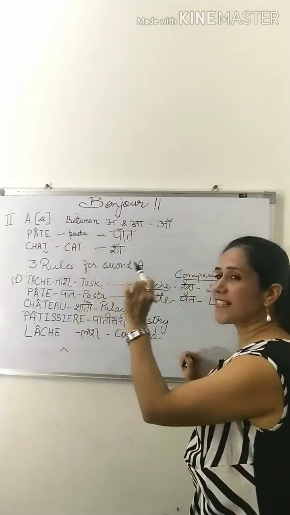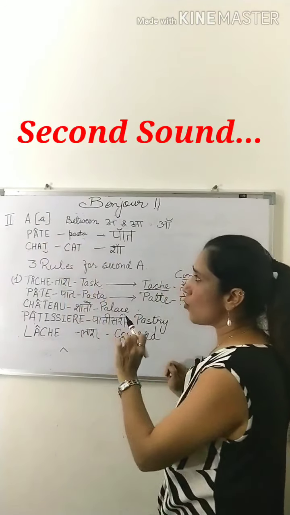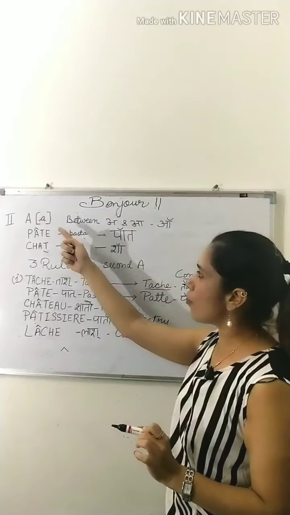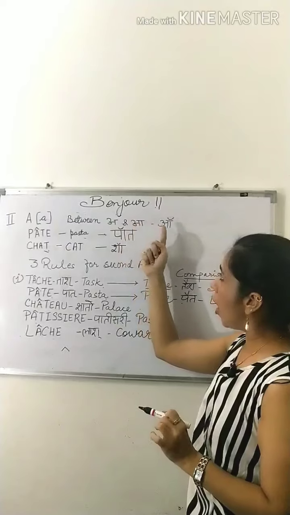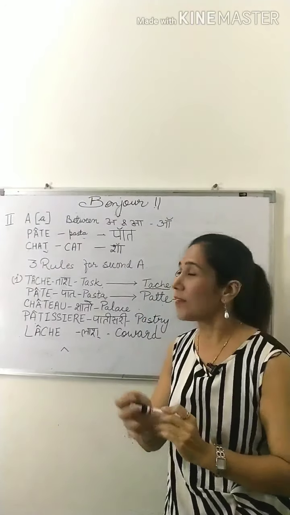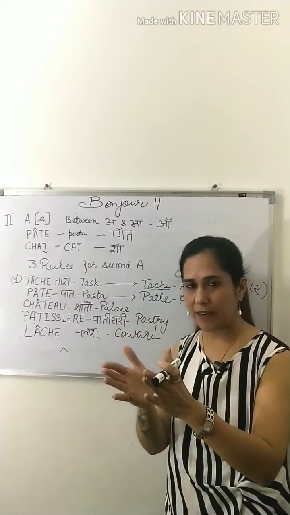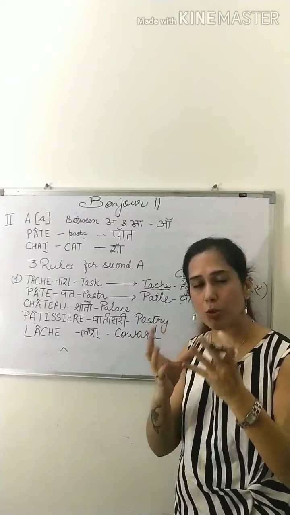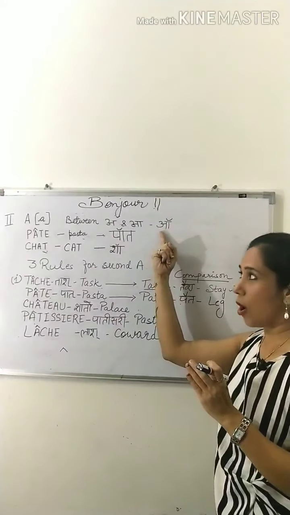Now we discuss second sound of A. Please note, for easy understanding, the phonetics is written this way. This means O. And here, how can we give this sound? When we give pressure to A and R in Hindi, it will create a new word O. And pressure will form this word O.